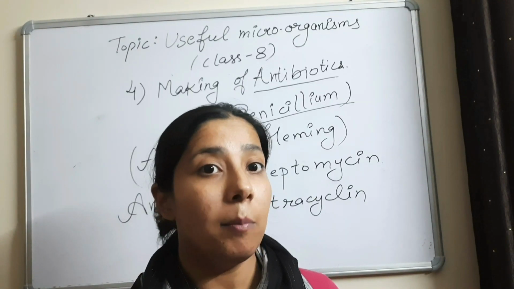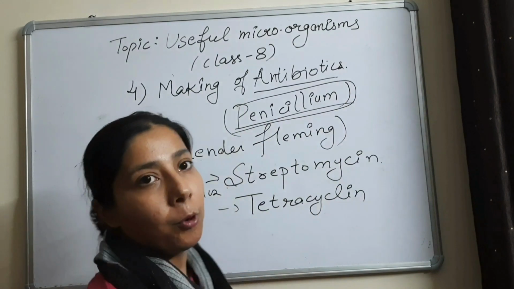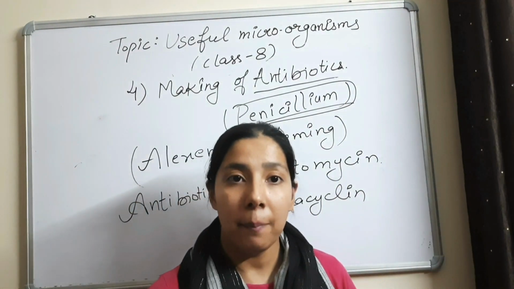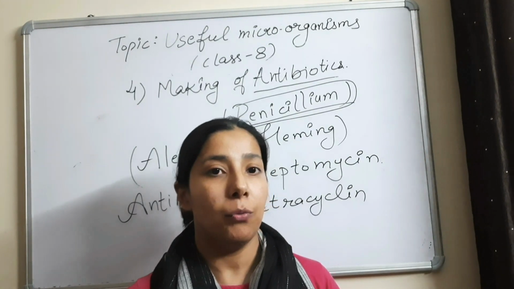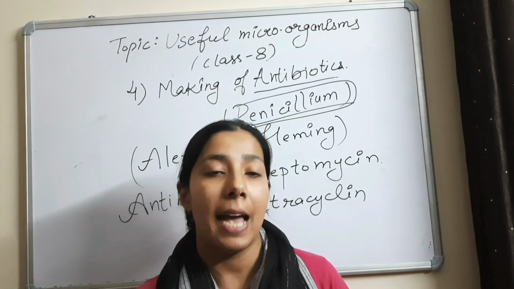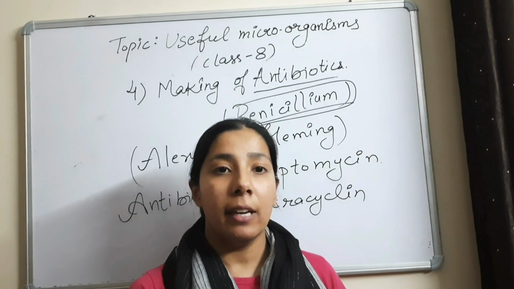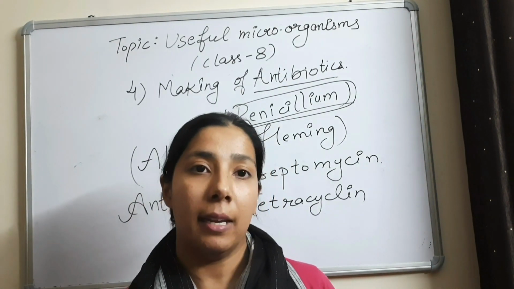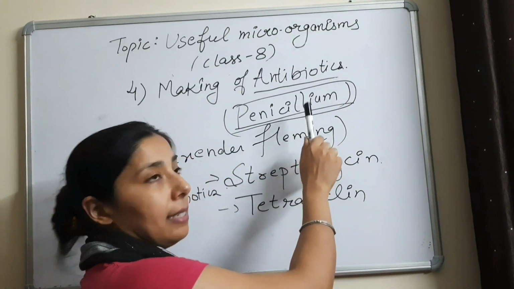The important term of this topic is this name penicillium. Okay. So remember this term penicillium from the examination point of view. A question can be asked in your exams in words like, which microorganism is helpful in making antibiotics? Then the answer to this question is penicillium.